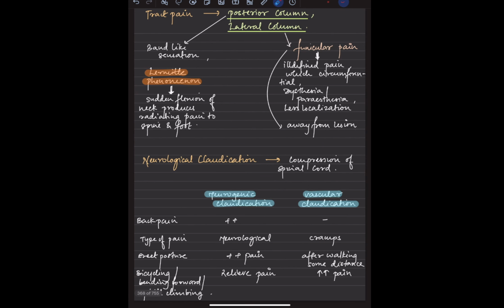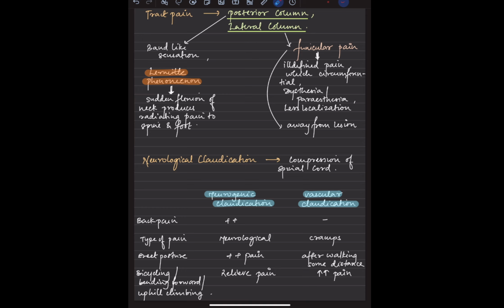Okay, so when it comes to the posterior column, we have a band-like sensation. We have already discussed this, and there could be a funicular pain in case of the lateral column. When it comes to funicular pain, there is a lack of localization. That means you cannot say this is the area, because he will say that there is pain over one area, two areas, three areas. You cannot clear-cut have a level. So there is this pain away from the lesion. Okay, less localization, ill-defined pain, circumferential pain.